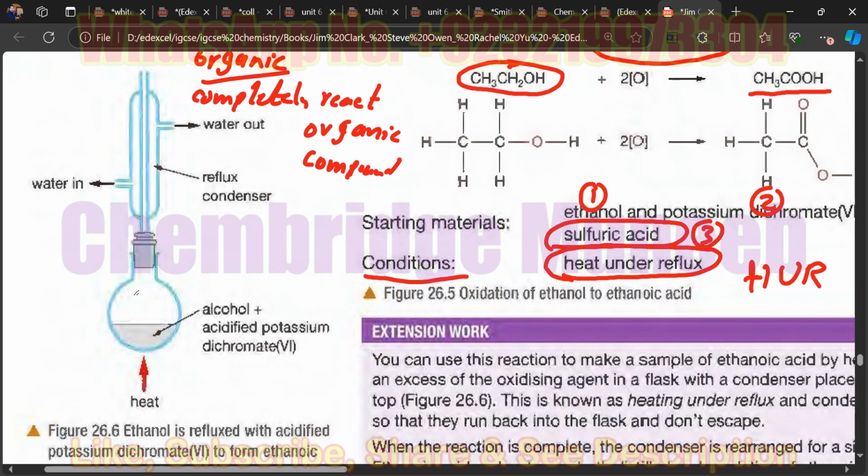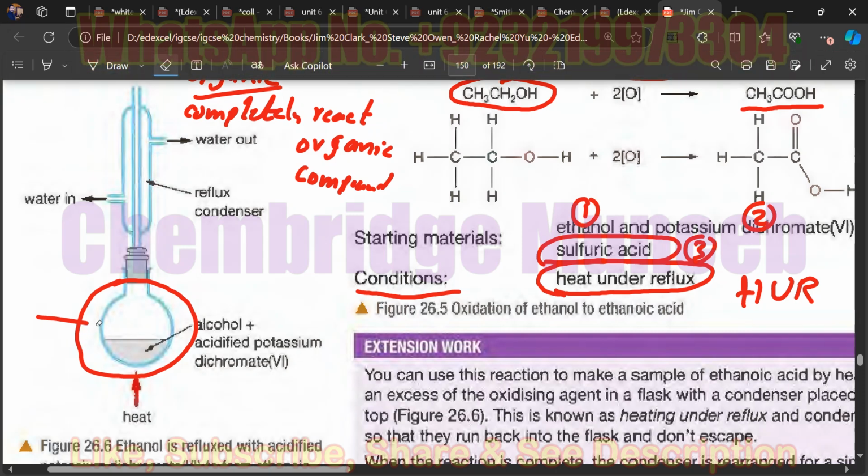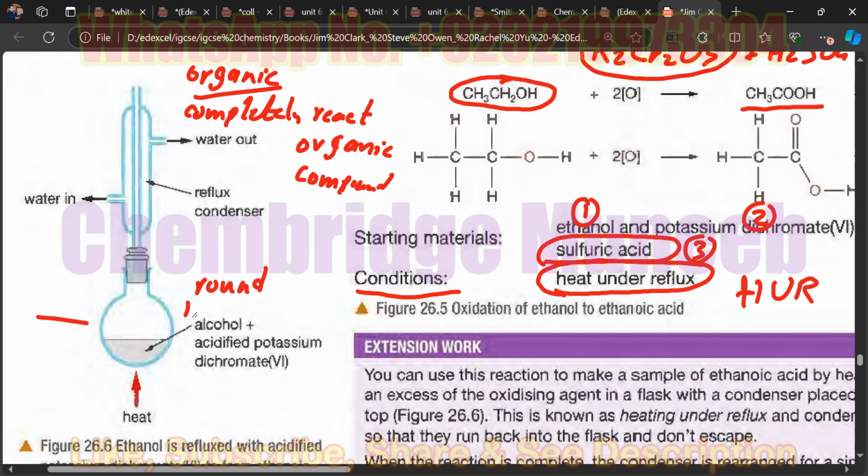In this apparatus, do you know the name of this shape, this lower portion? No. It is called a round bottom flask. Here in this flask you have the reactants present. The reactants in this case, as you know, are alcohol and the oxidizing agent along with the sulfuric acid.